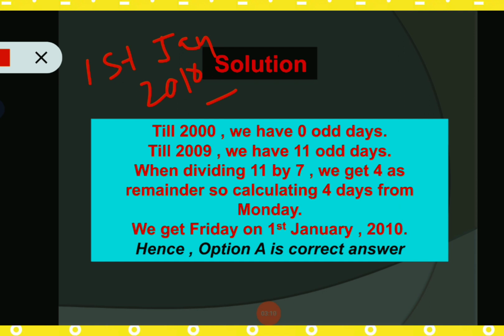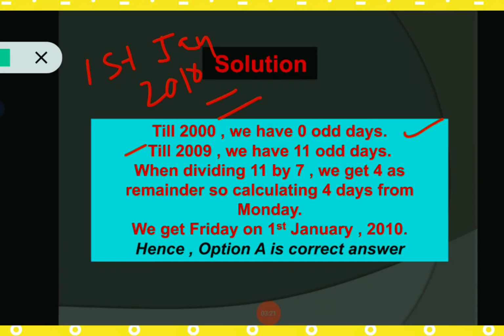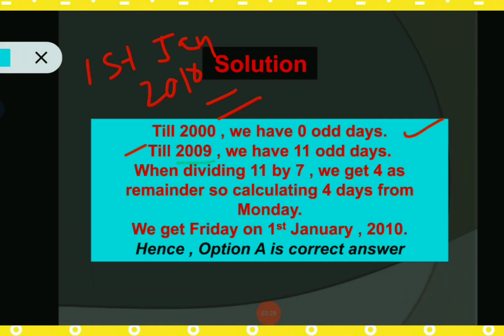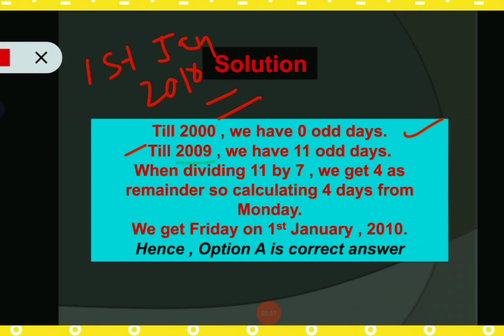Okay. So till 2000 we have 0 odd days. Okay. Now going to the next line, one minute learner, I just need to change the color. Sorry, it is a basic problem of color. Okay, so till 2009 we have 11 odd days.